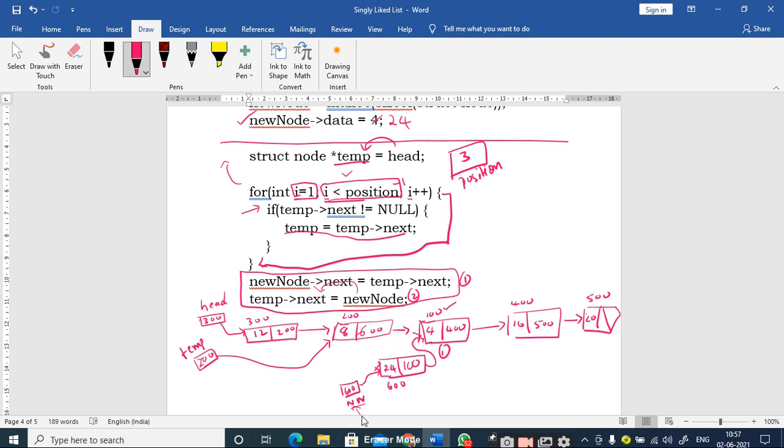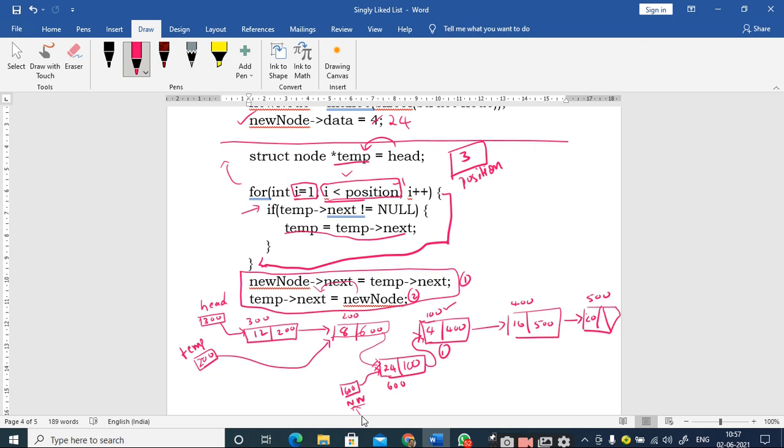When I overwrite the address of the second node with the new node, I made this node point to this new node. Now this link is broken. Now you can see here, after 12, 8, and after 8 we have this 24 node where I have inserted the new node at the third position. So after 24 we have 4, 16 and 20. Is it clear up to this point?